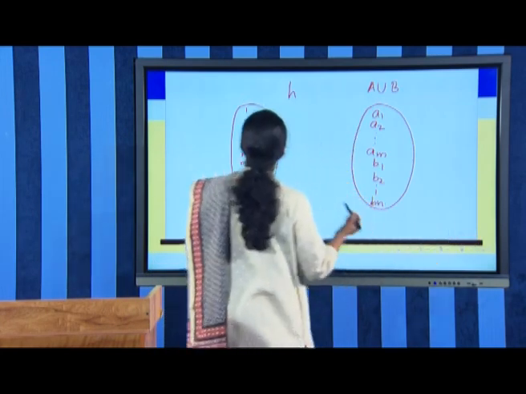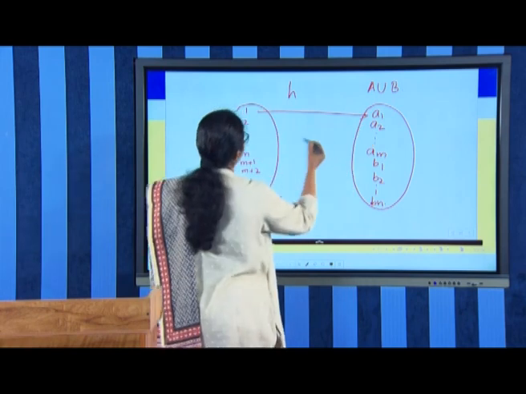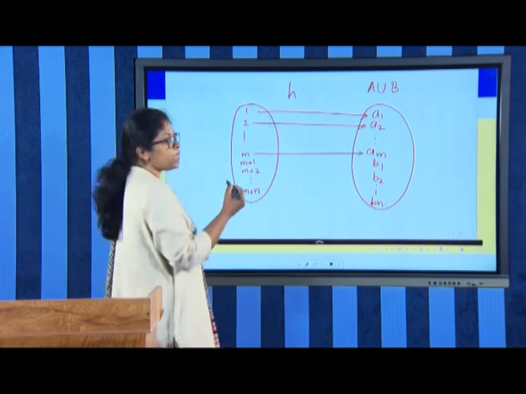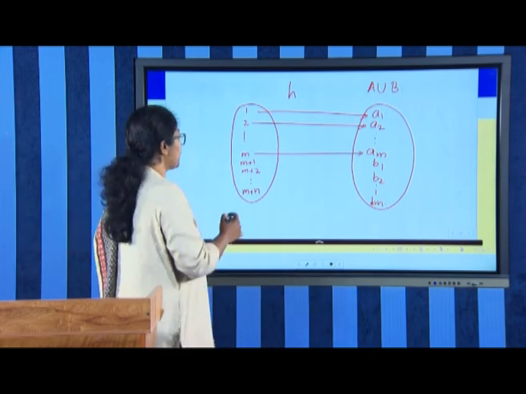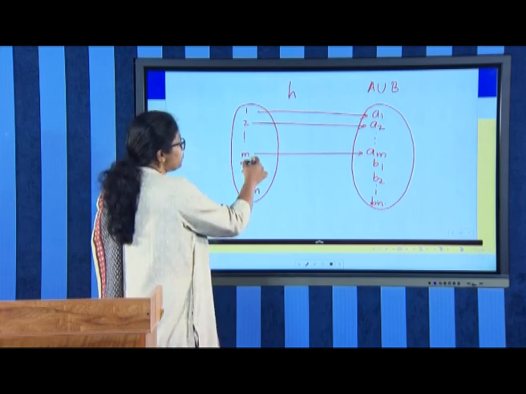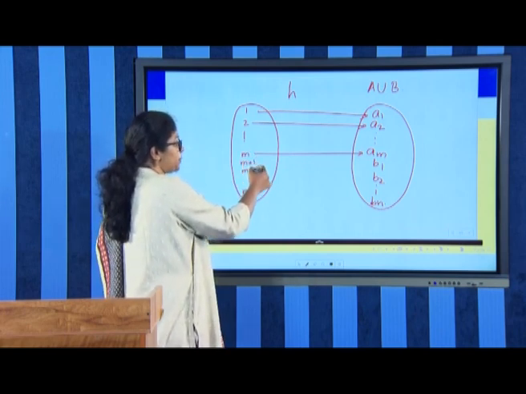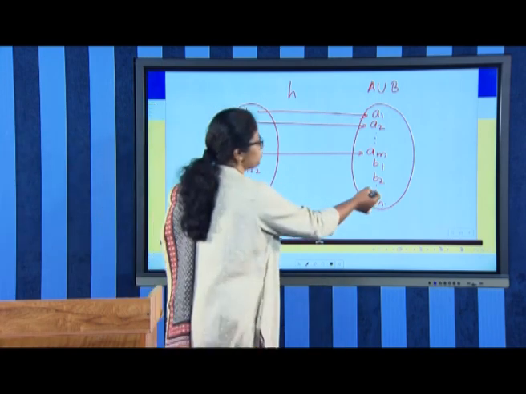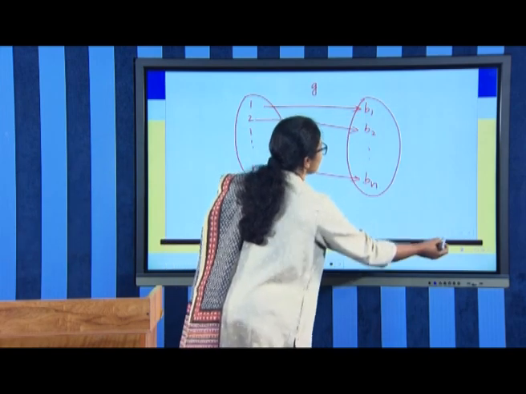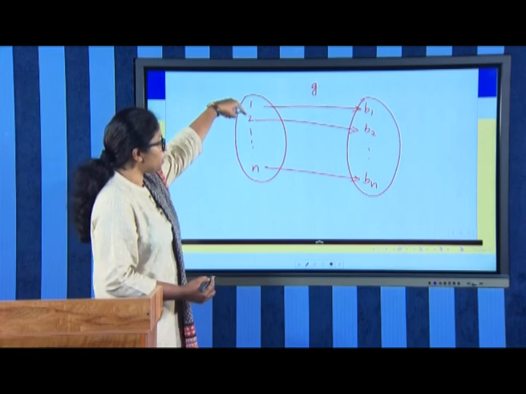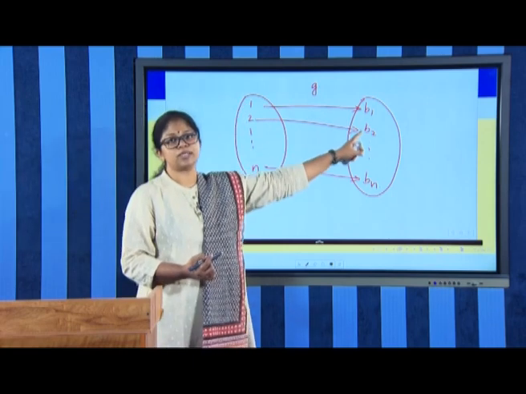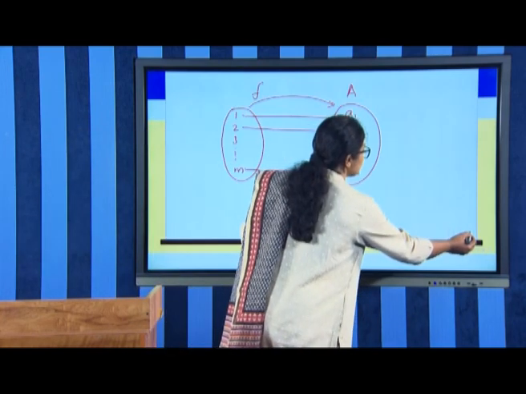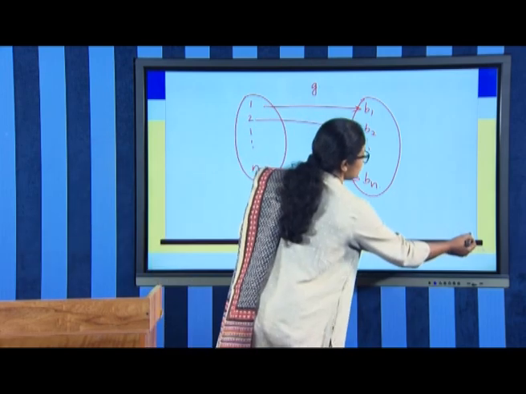So, we have 1 is mapped to A1, 2 is mapped to A2, etc. M is mapped to AM. So, the same function F we are retaining there up to M. Then, after M, we have M plus 1, M plus 2, etc. up to M plus N, which are to be mapped to B1, B2, etc. up to Bn. But we have this function G mapping 1, 2, etc. up to N to B1, B2, etc. up to Bn. So, using this, how can we rewrite H in terms of G?